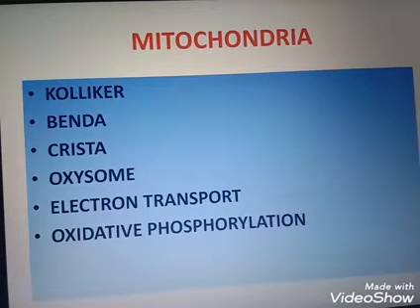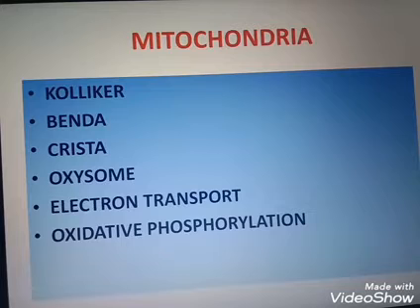The next organelle that we are discussing is the mitochondria. Mitos means thread and chondrion means granule. The mitochondria are found in the cytoplasm of plants and animals. Mitochondria were first seen by Kolliker, in 1850. The name mitochondria was given by Benda. Janus Green B, another scientist, observed mitochondria in the living cell.